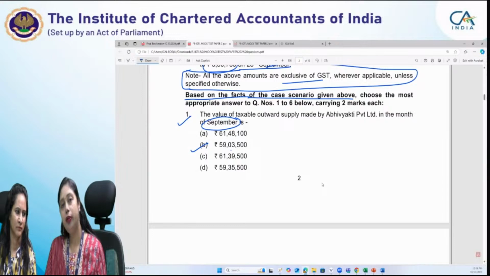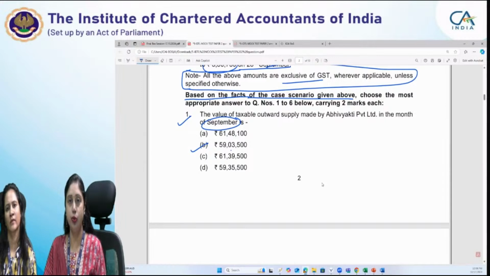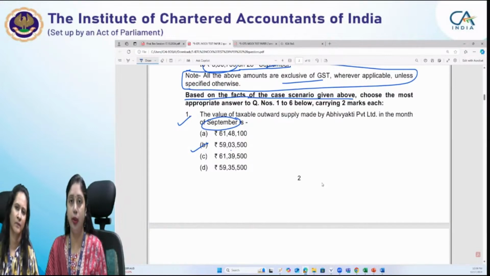But it has always been suggested to us as students, and as faculty we also suggest to students, that you should do the calculations right where you are writing the answers. Because when you are cross-checking the answer at the end, whatever calculation you have done on the right side of your answer sheet makes it easy to cross-check any mistake. Suppose you have taken the wrong value and computed on it. So it becomes more apparent.